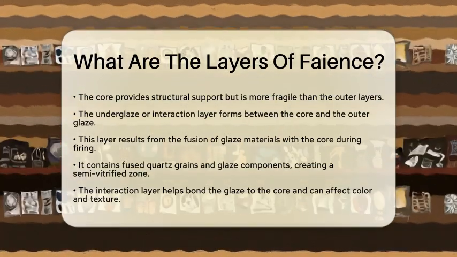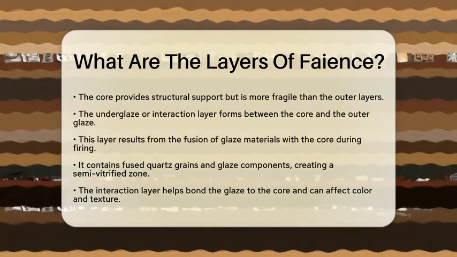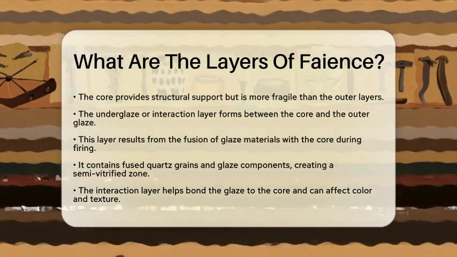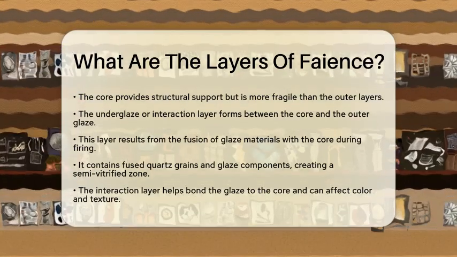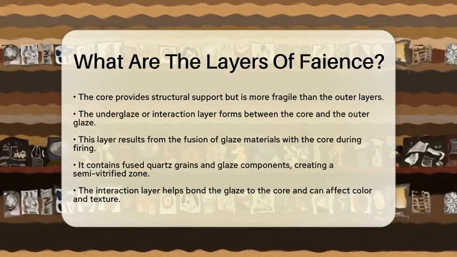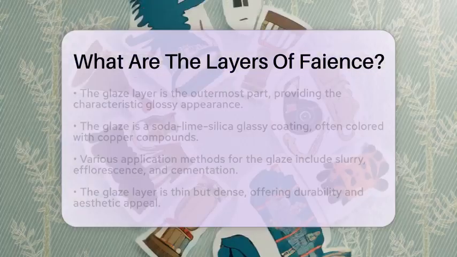This layer is essential because it helps bond the glaze to the core and can influence the color and texture of the surface. It may also contain small amounts of alkalis and stabilizers like calcium carbonate, which assist in the fusion process. Finally, we arrive at the glaze layer, the outermost part of faience.